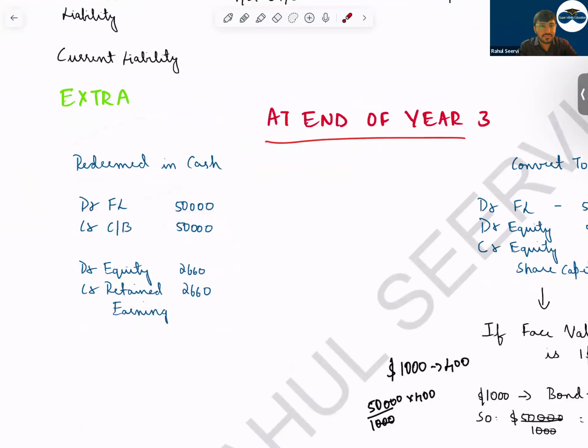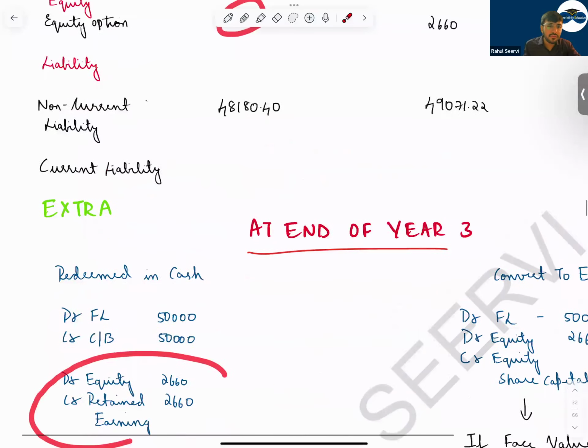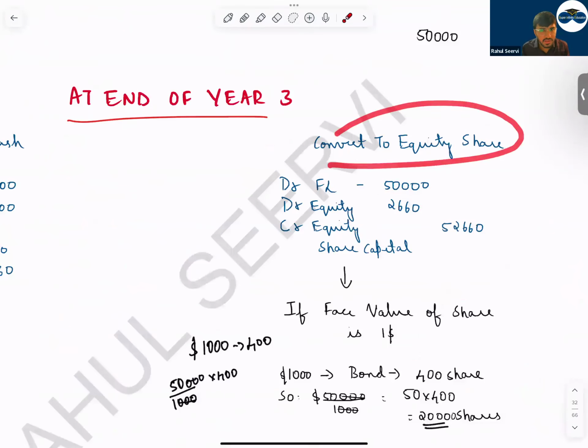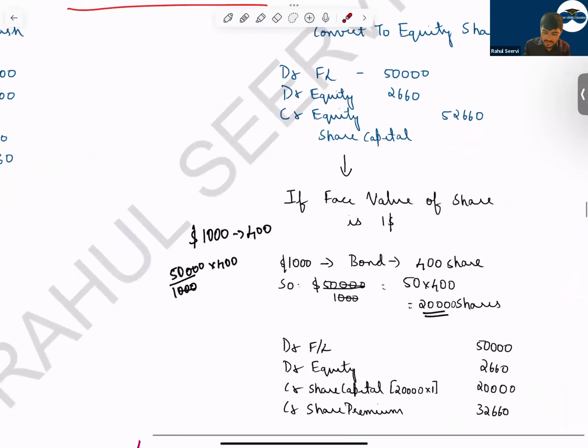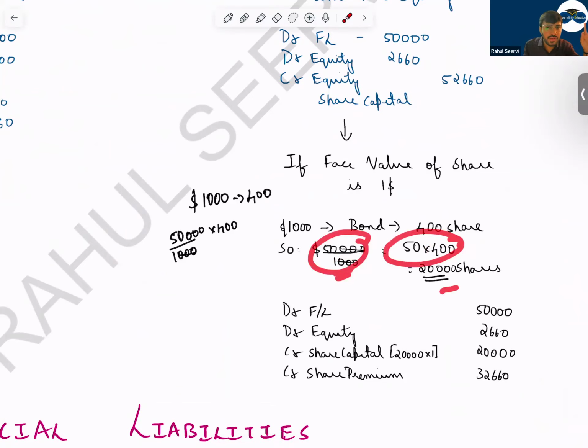On the other side, what should we do? Whatever is the balance in equity, we will transfer that to retained earnings. If the company is saying that we need equity shares, and the face value of the equity shares is $1, what is the value of the bonds? Can I say 50,000? For each $1,000 of bond, how many shares are we receiving? 400 shares. So we take the number of bonds times 400, and we get the total number of shares as 20,000.